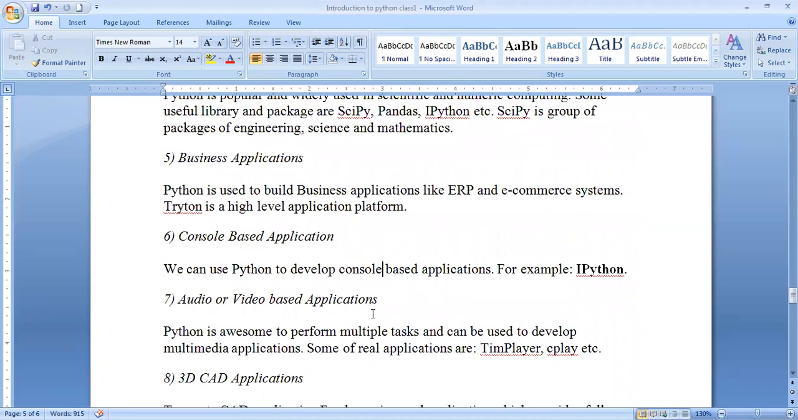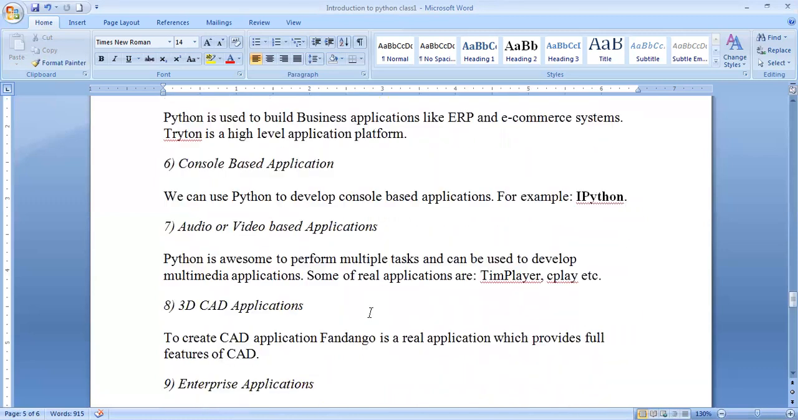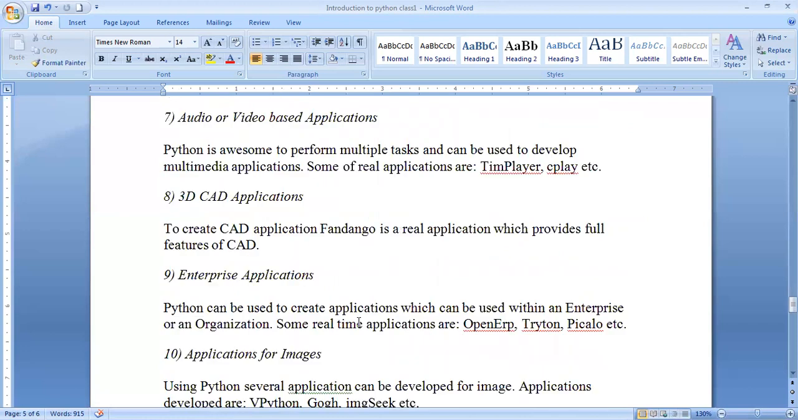Not only text, it can support audio and video based applications. It is awesome for performing multiple tasks and can be used to develop multimedia applications. Examples of multimedia applications are Team Player, CPlay, VLC player, and these support audio or video based applications. And it can be extended to 3D CAD applications like Fandango, one of the best real applications, which provides full features of CAD, and it can support enterprise applications also. It can be used to create applications which can be used within an enterprise.